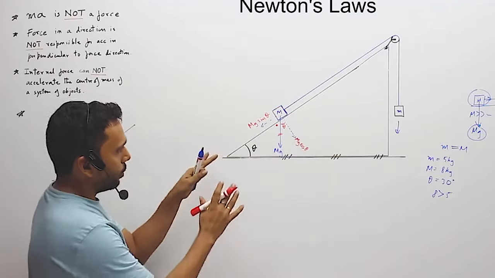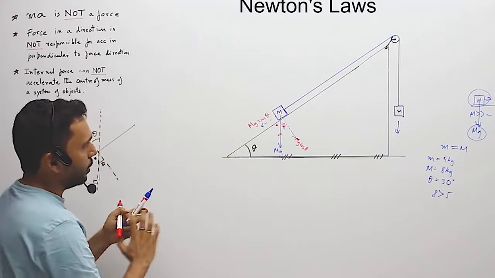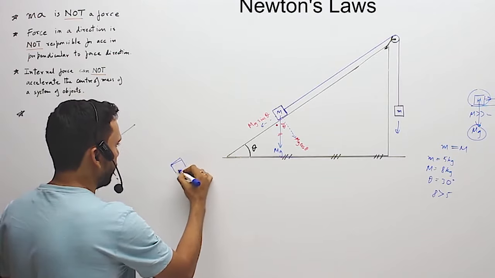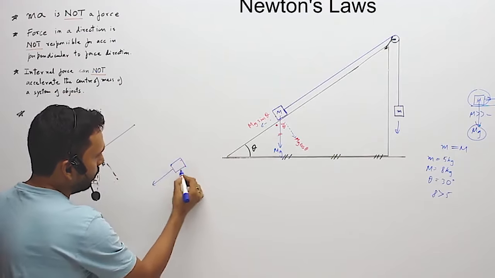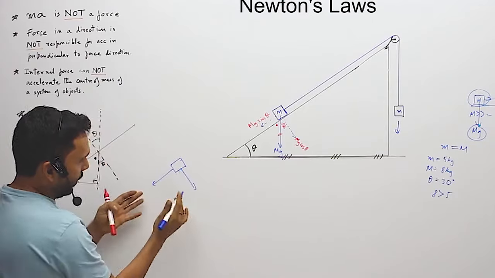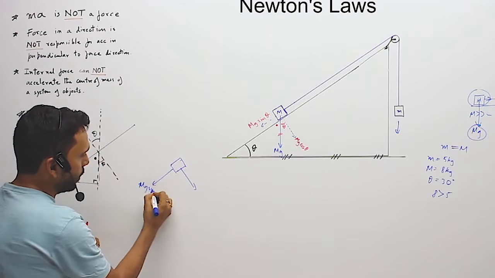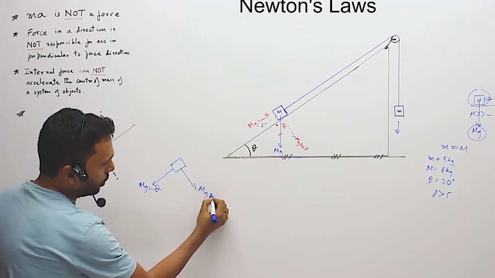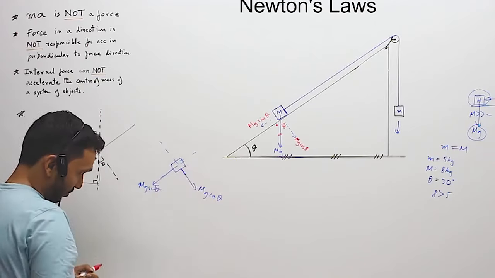So your weight, which was mg vertically down, is not taken as mg now, and in most inclined plane situations, we'll be taking the weight as two components in two different directions. One is mg sin theta along the incline, and one is mg cos theta normal to the inclined plane.